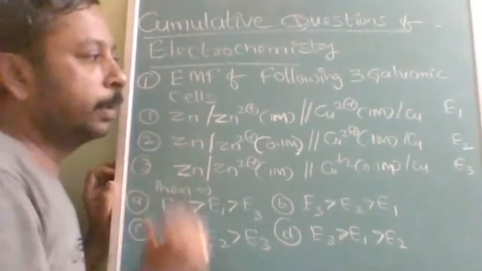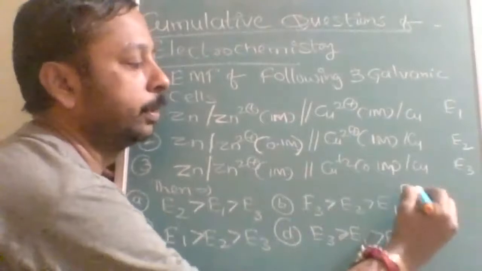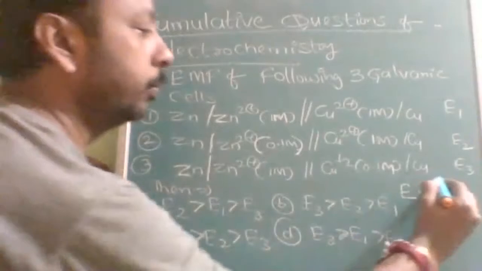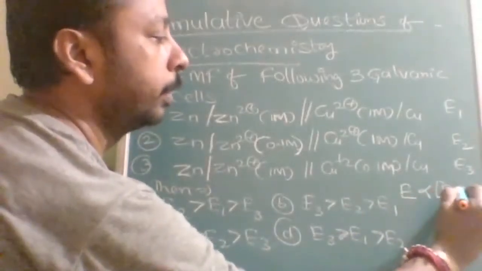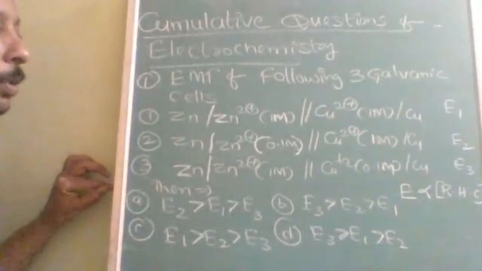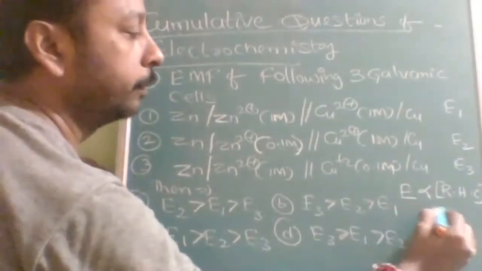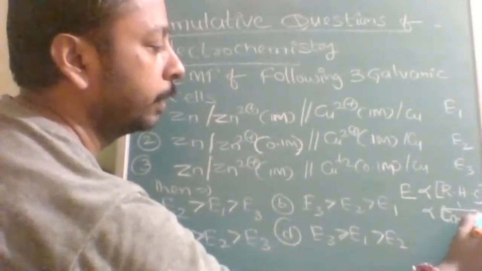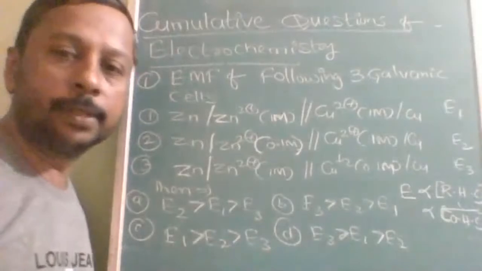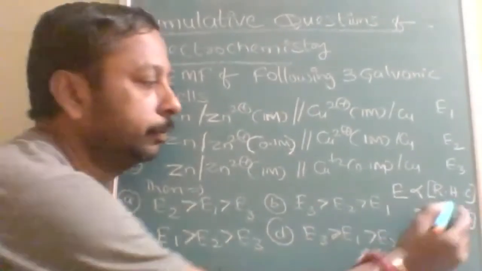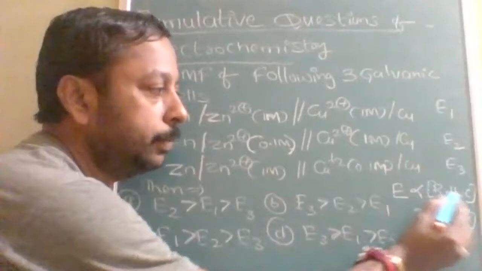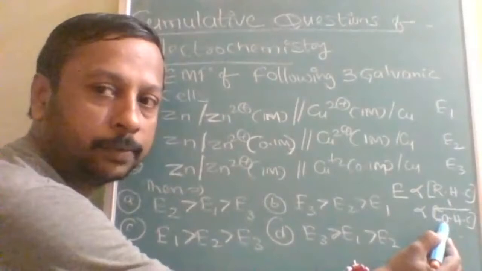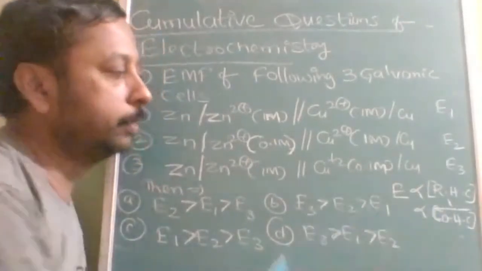According to that, EMF is directly proportional to the concentration of the reduction half cell, and inversely proportional to the concentration of the oxidation half cell. With constant EMF, it is directly proportional to the reduction half cell and inversely proportional to the oxidation half cell. So accordingly, which one will be correct?